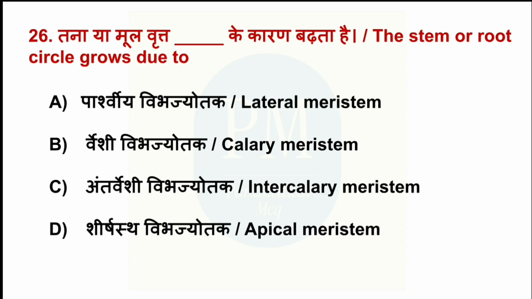The stem or root cycle grows due to: Option A, lateral meristem. Option B, calorie meristem. Option C, intercalary meristem. Option D, apical meristem. The correct option is option A, lateral meristem.